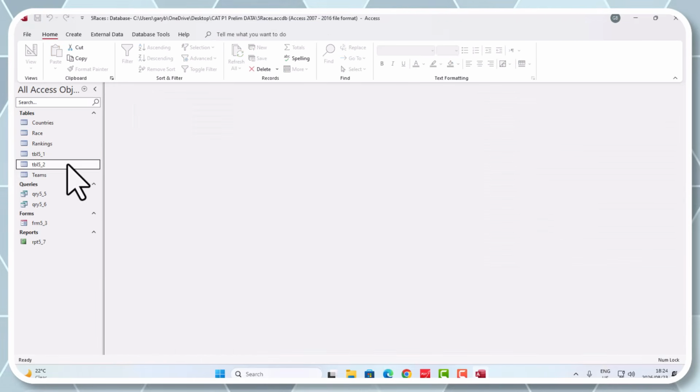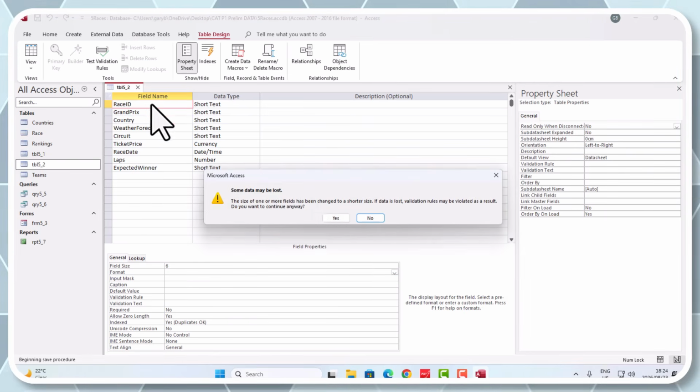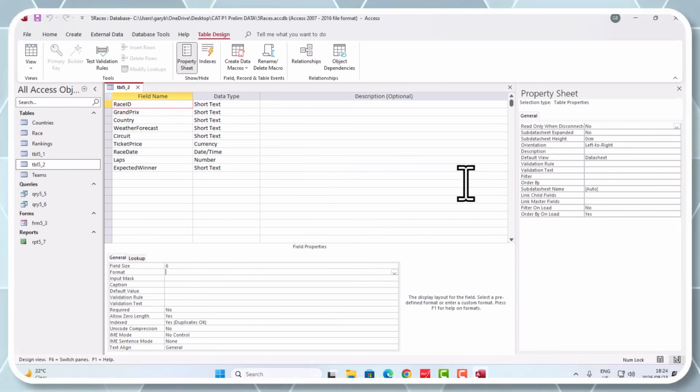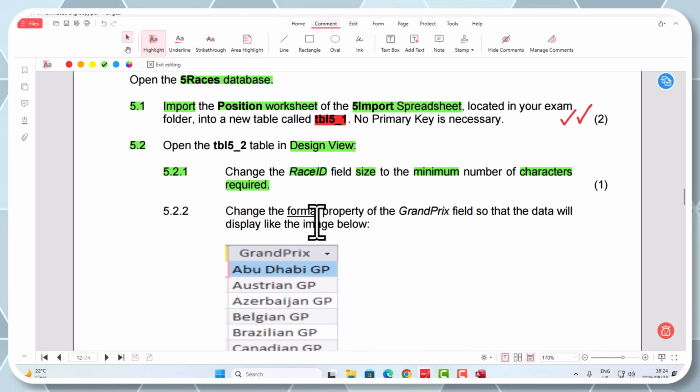So let's go back to this one. Design view and race ID. Format the field size. My answer there would be 6. You can save that one if you want to, and say yes to do the modification. So race ID was 6. Minimum characters required, we've done the 6.